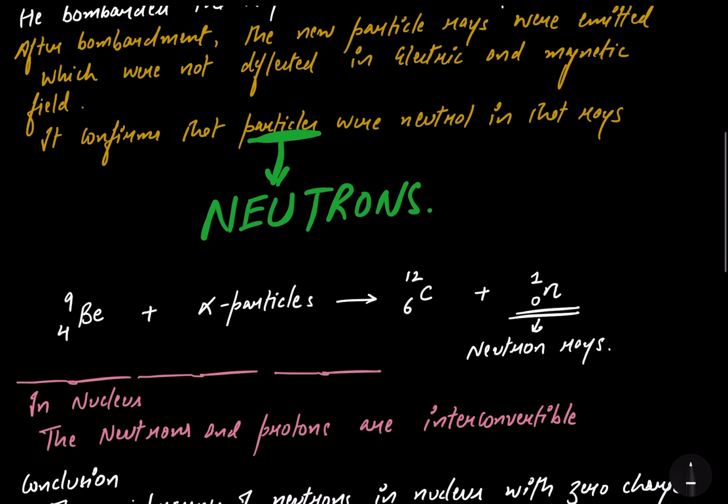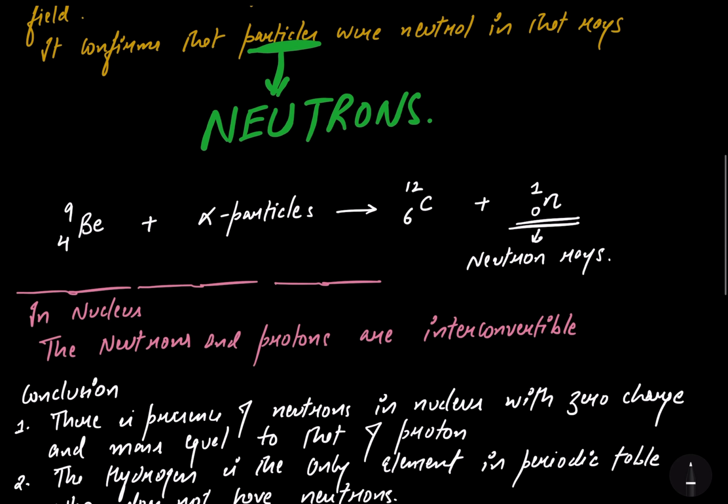So that's the nuclear reaction that I have written, that beryllium after getting struck by alpha particle gets converted to carbon, and the rays are emitted which were composed of neutrons, and in nucleus the neutrons and protons are interconvertible with each other after certain time period, which we will discuss in the further topics of radioactivity.